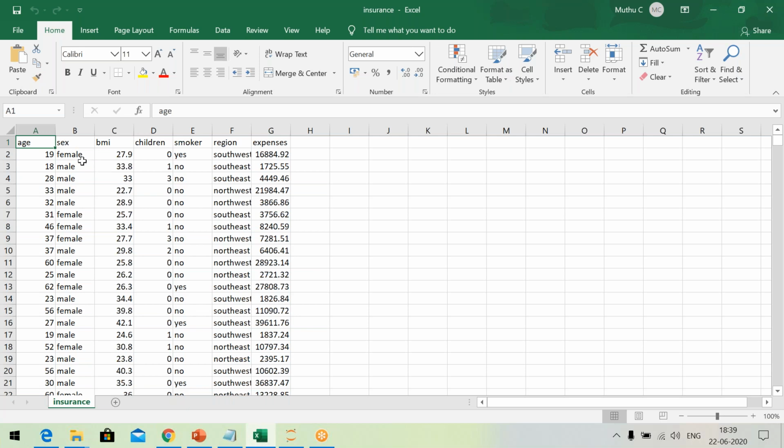Why are they called so? See, only 2 values get repeated, male and female. Now you can place all males in one category and all females in another category. Similarly here, only 2 values get repeated, yes and no. All smokers will be placed in one category, all non-smokers in another category. All those people who hail from the southwest region can be placed in one category, all people from the southeast in another category, and so on. That is why they are known as categorical variables.